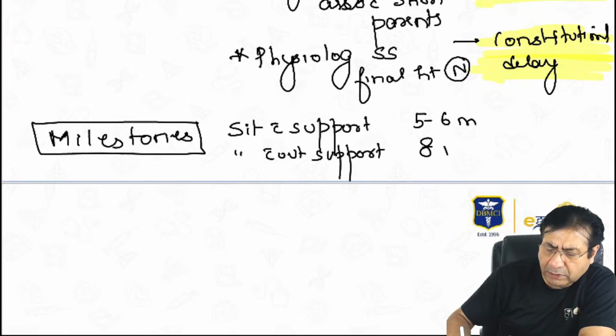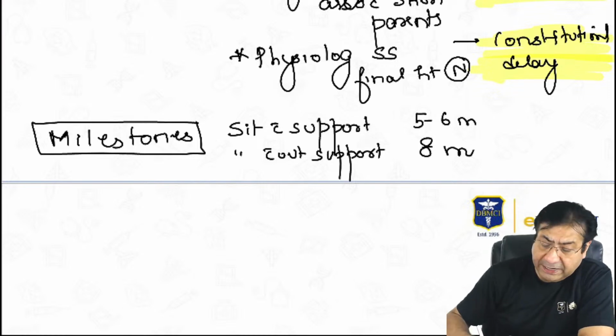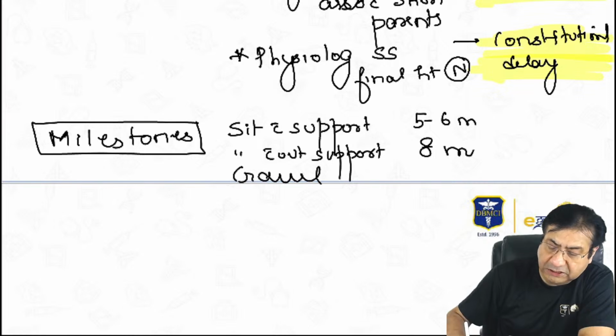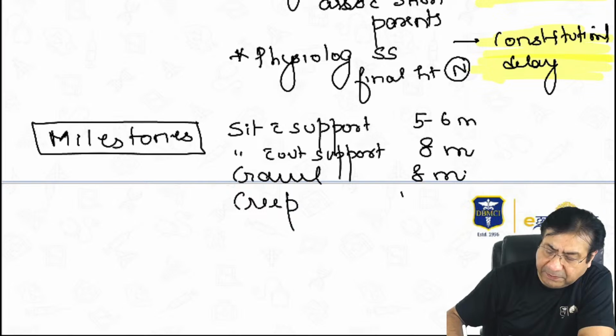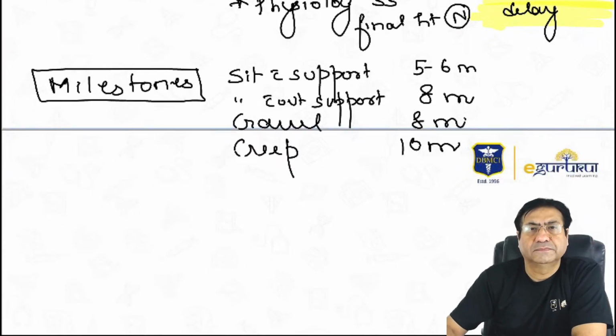At about 8 months. When does the child start to crawl? At the age of 8 months. When does the child start to creep? At the age of 10 months.